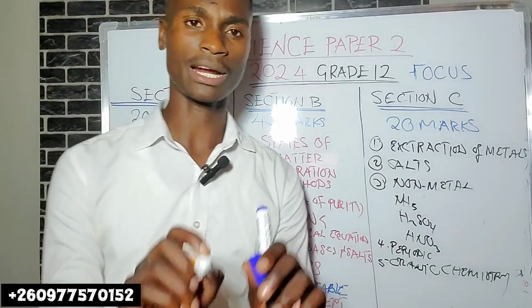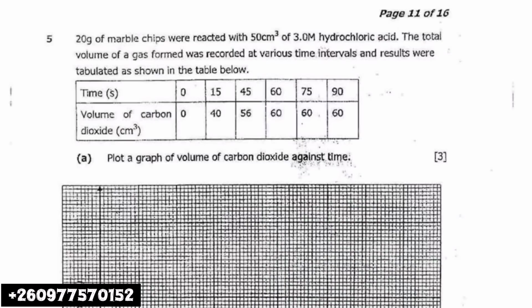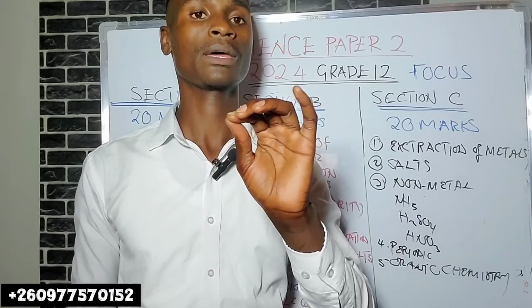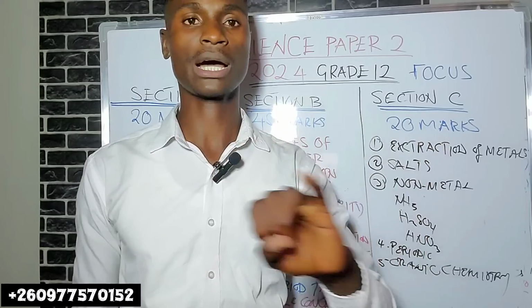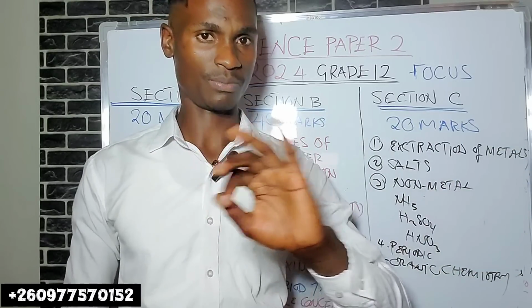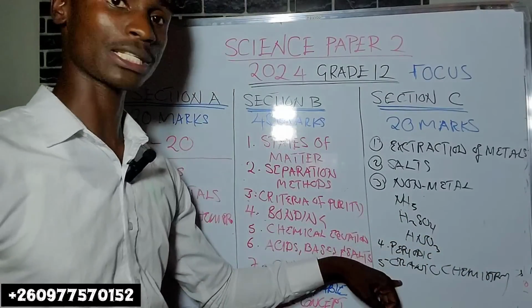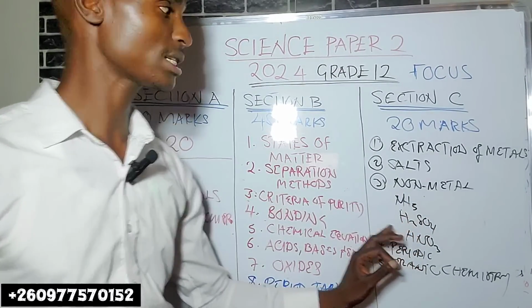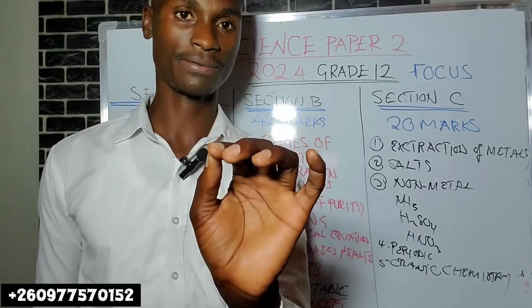This is where now you even graph. Okay, sometimes you may be given a table, then you are asked, at what point is the reaction over? Sometimes they ask you something else. What are the factors that affect the rate of reaction? The issue of the temperature, surface area, pressure, to mention but a few. Okay, this is usually in which section? Section C. So section C, just go through these. You are safe. You are safe.